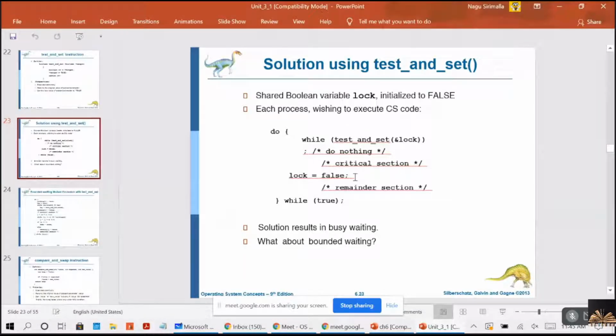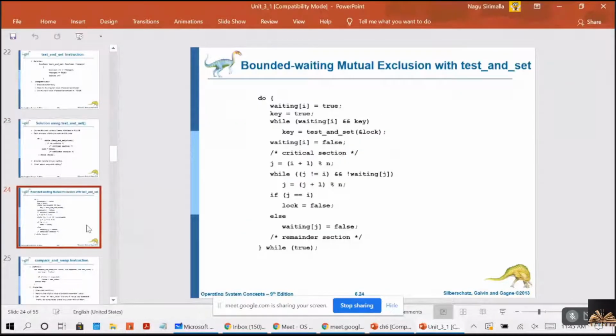Yes, ma'am. So this is how you are going to achieve the locks using the critical section problem, right? We understand now.